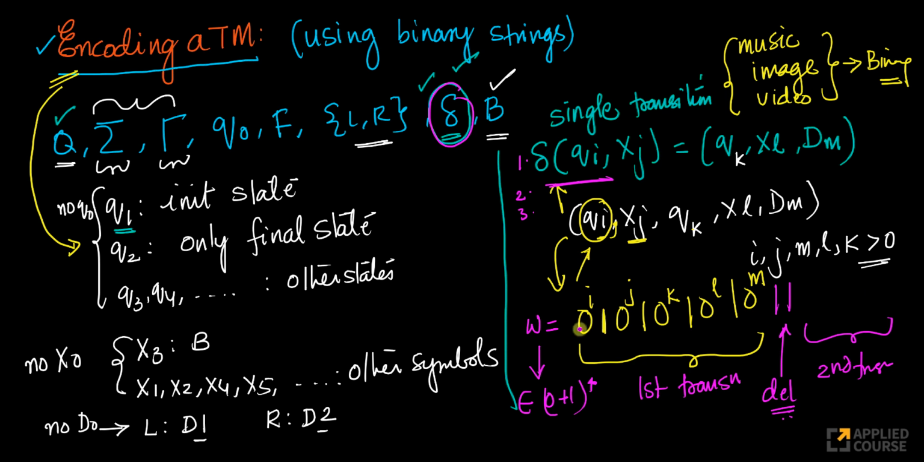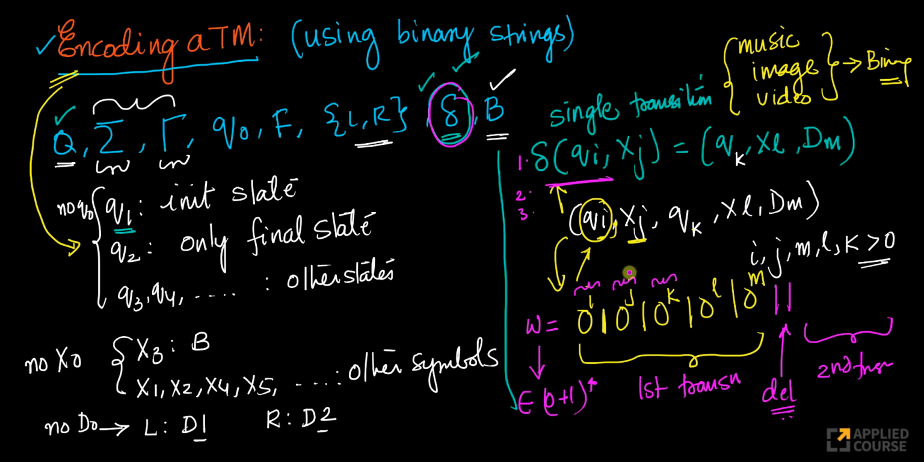The moment I start reading, look at this, I always start with 0. The moment I see a bunch of 0s, I'll interpret this as qi. Then when I look at 1, I'll say, okay, this is a delimiter. Then I start counting my 0s. That will be my j. Then 1 is the delimiter. Then I start counting 0s. That will be my k. This will give me qk. Similarly, I'll get xl. I'll get dm.